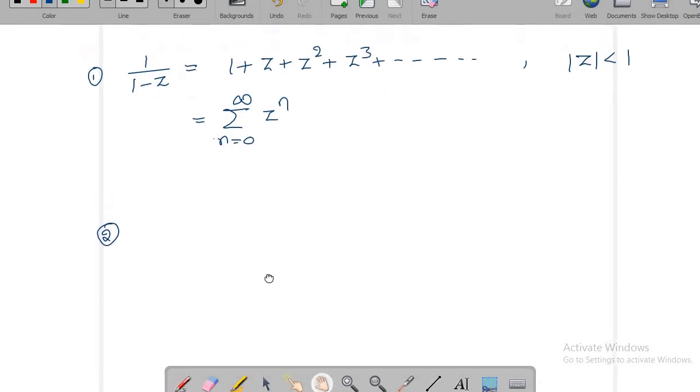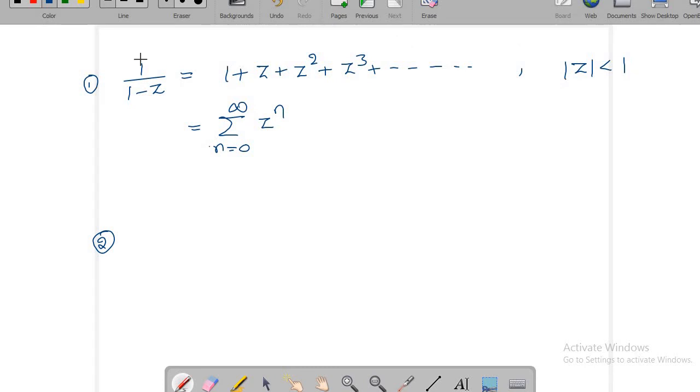Next, from this I'd like to write one more. Let us say I'd like to write the expansion of the same function centered at 2. This time not centered at 1. I'd like to write an expansion which is centered at 2. F of z equal to 1 by 1 minus z. Now I need an expansion centered at 2, so what I'll do is I'll write this 1 minus of, in place of z I'll write z minus 2 plus 2. I'll add and subtract 2.